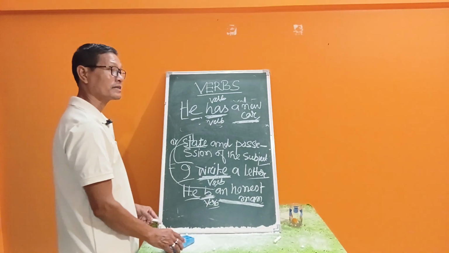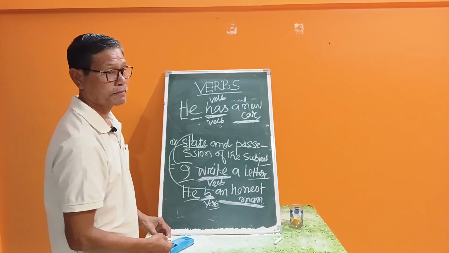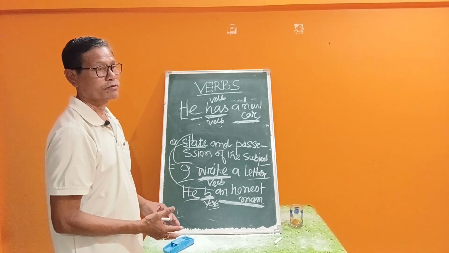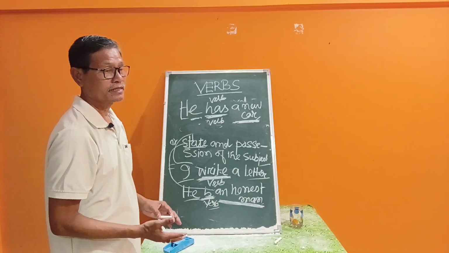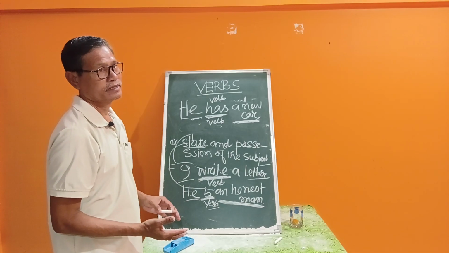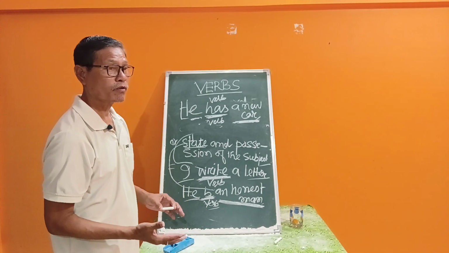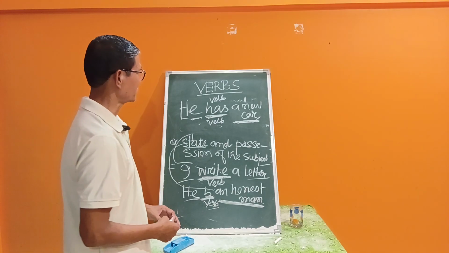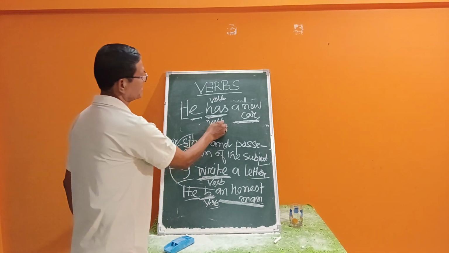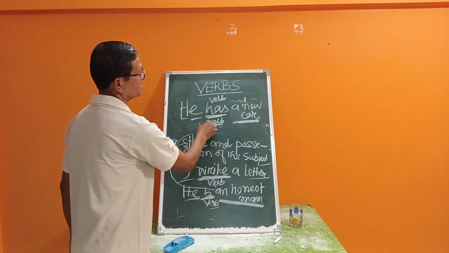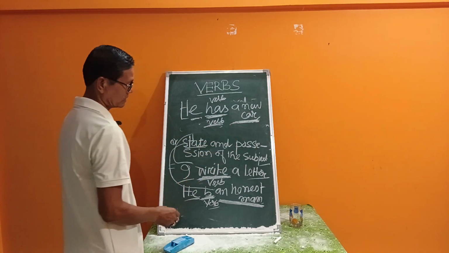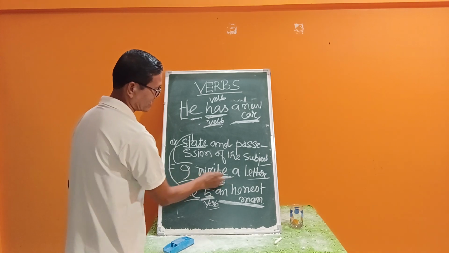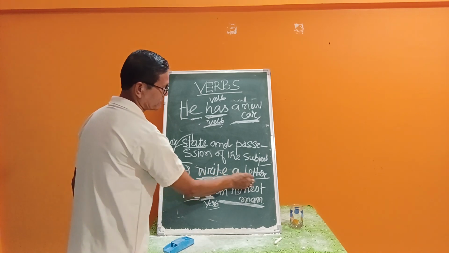I repeat again. What is the definition of verb? The verb is a word which expresses an action, state and possession of the subject, isn't it? Has expresses the possession of a new car. And action: write expresses the action. He writes a letter physically.